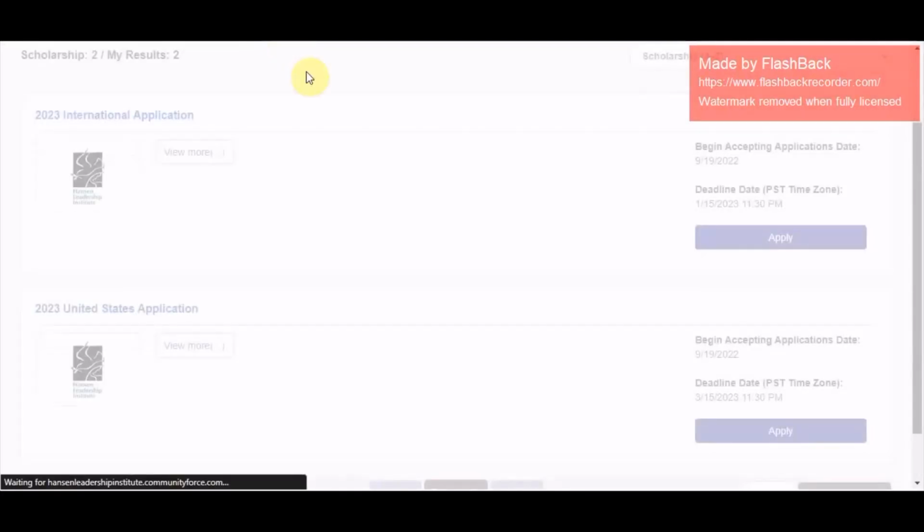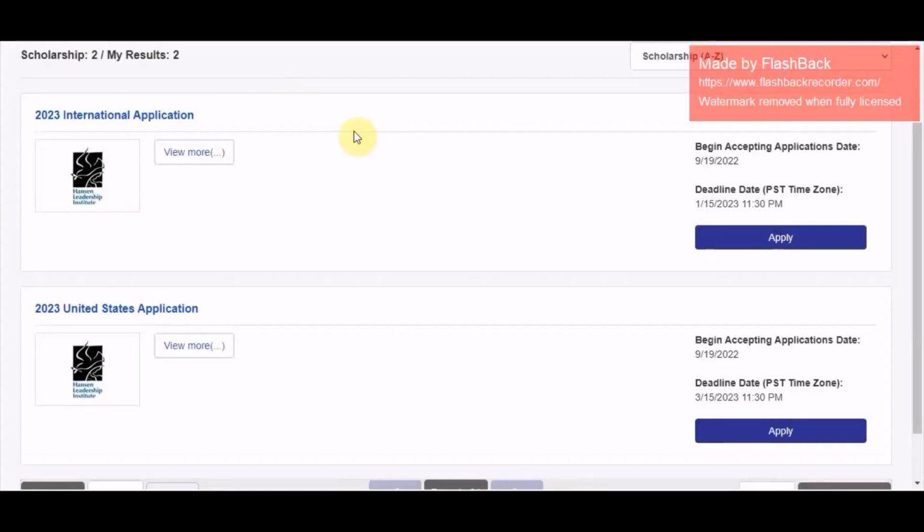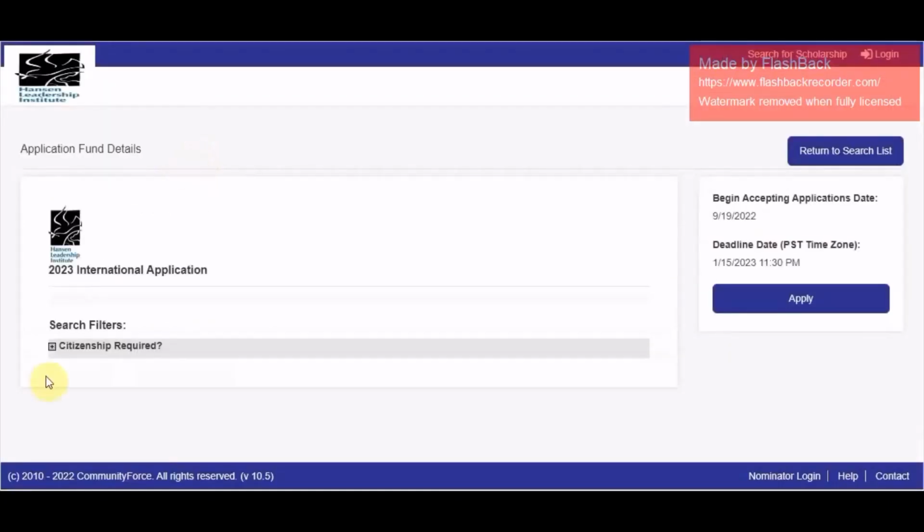When you click on this, it takes you to another level, where you have two portions here. You have international and United States application. This one is for people who are in the US, and this one is for people who are outside the US. And when we click on more to view more, it shows you another very important thing, that is the citizenship requirement. There's nothing like I am a citizen of this country, and there is no nationality restriction. Literally, it's unrestricted. So let's click on apply.